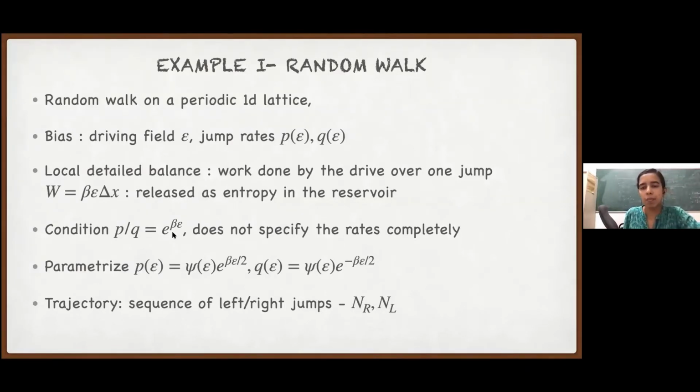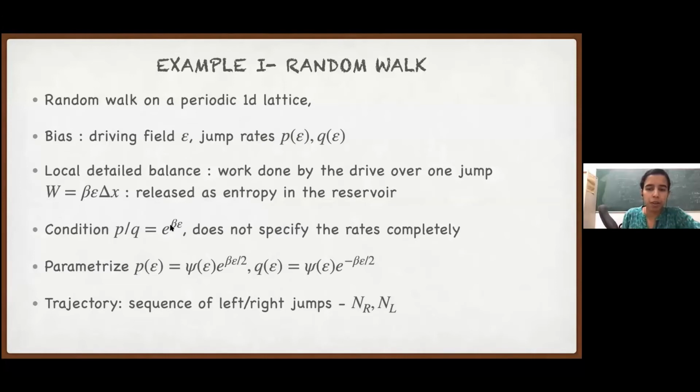Similarly, we'll see another example. For now I am parameterizing this, and this is a completely general parameterization. Psi epsilon is some arbitrary function of epsilon, and it satisfies this ratio. P over Q, psi just cancels, and I'm left with exponential beta epsilon.